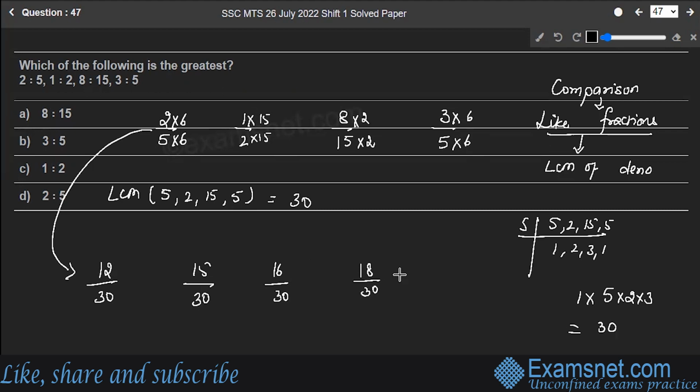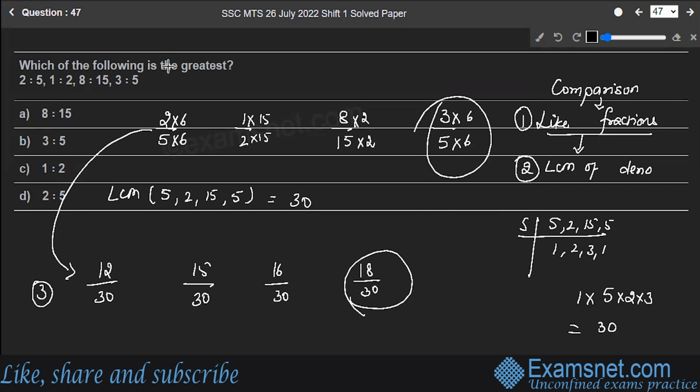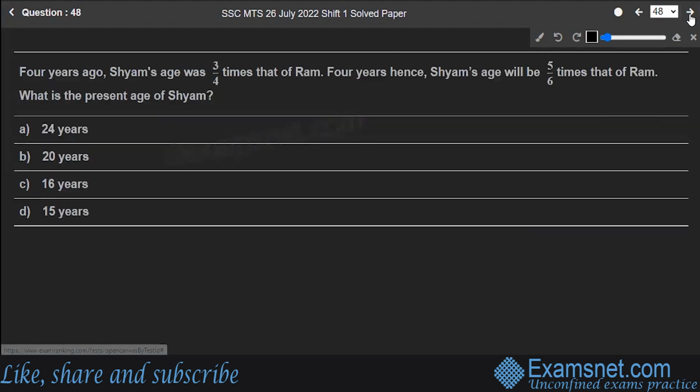Okay, now it's pretty easy, right? You know which is the greatest one from them. The only thing was, the first step was converting them into like fractions, the second thing was taking the LCM of it, and the third step was making the equivalent fractions. So from here, 18 is to 30 is the greatest one. Therefore, this is the greatest one. Hence, 3 is to 5 is the greatest ratio. Option B is the correct answer to the question. Hope you are clear.